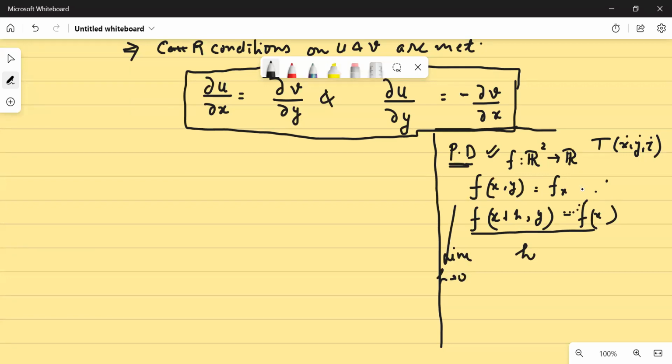Understand the fact that in evaluating this particular limit, I have only given an increment in the x-axis, not in the y-axis. So along the y-axis, I'm not giving any increment. In the x-axis, I'm giving the increment in order to capture the rate of change of the function along the x-axis. समझ में आई मेरी बात? ये मैं इसलिए कर रहा हूँ because I thought कि Cauchy-Riemann एक बार मैं थोड़ा सा एक idea दे दूं. Are you getting my point? नहीं आ रहा तो प्लीज पूछ लो.